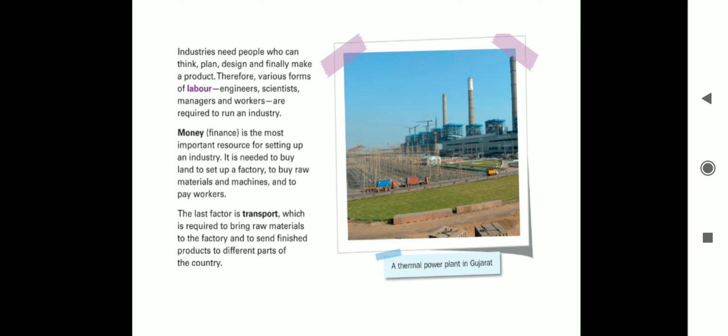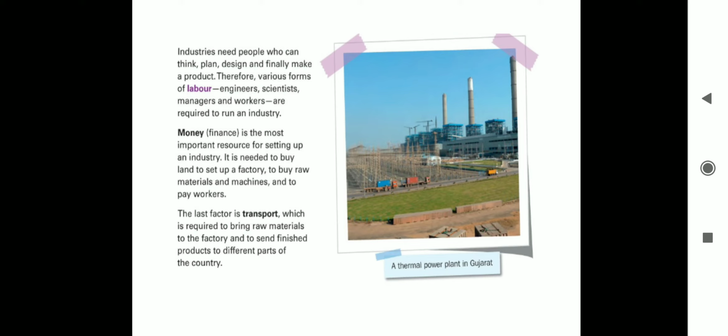It is necessary to buy land to set up a factory. Suppose I want to set up a factory. First of all, I need land to buy. For land, I need money. To buy raw materials, I need money. To buy machines, I need money. To pay the workers, I need money. So you saw, at every step, money, that is finance, is required.